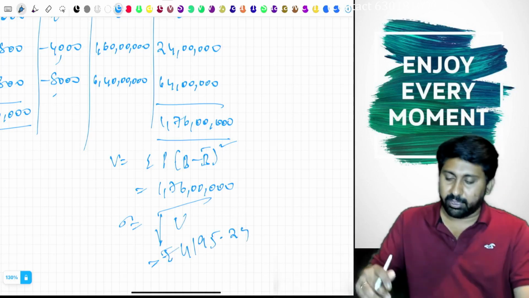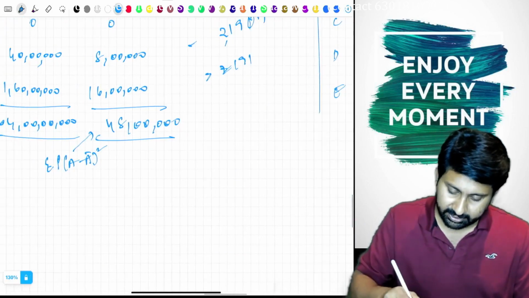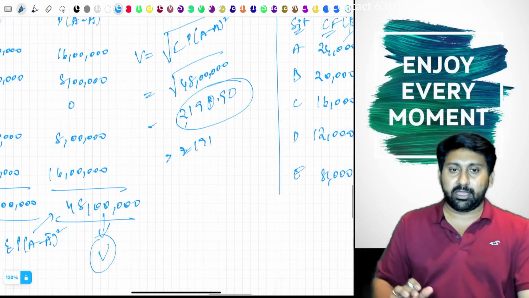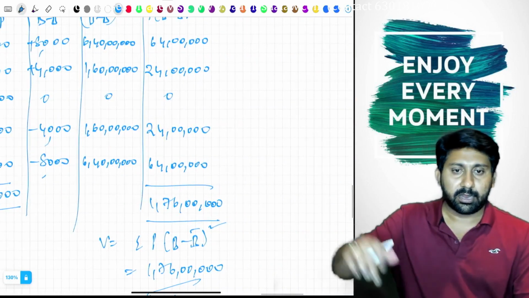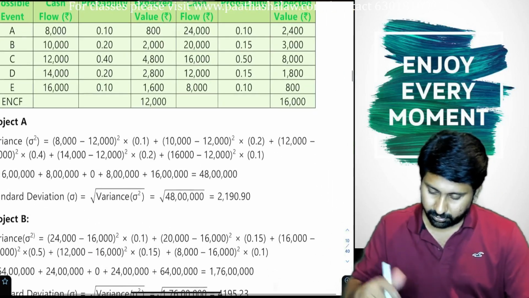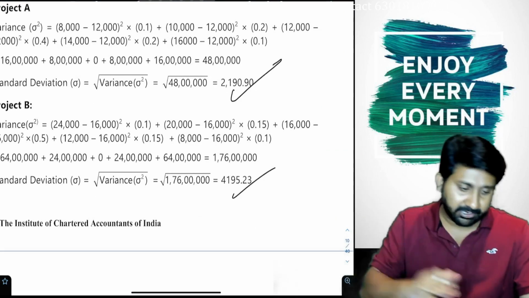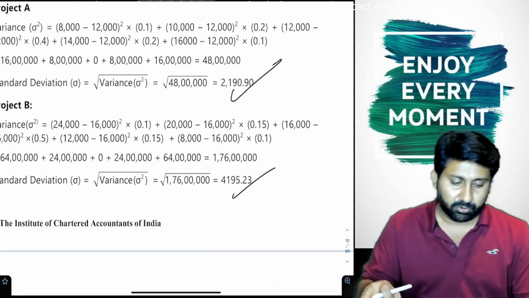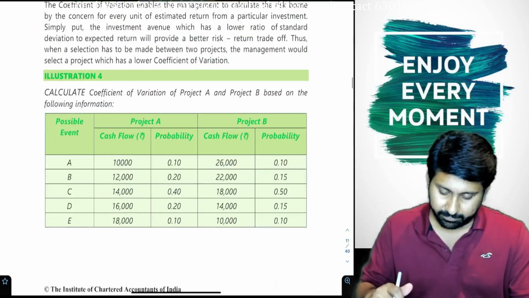4195.24. Okay, so we got two answers now. This is variance, this is standard deviation. Let us see: 2190.9 and here 4195.24. Exact answer match. Okay, that's how you need to do. So this is how the standard deviation questions or variance questions have to be done.